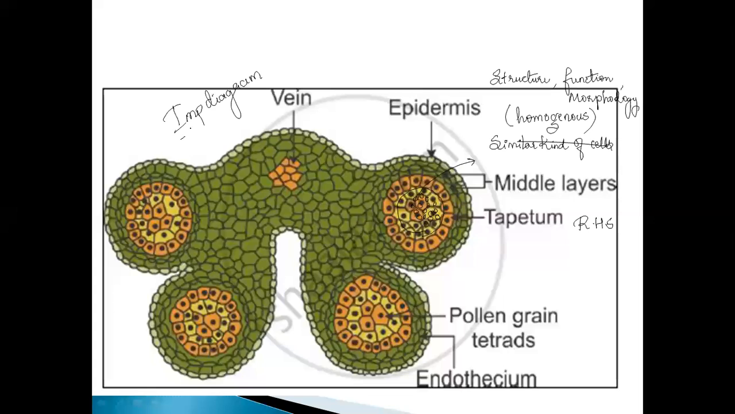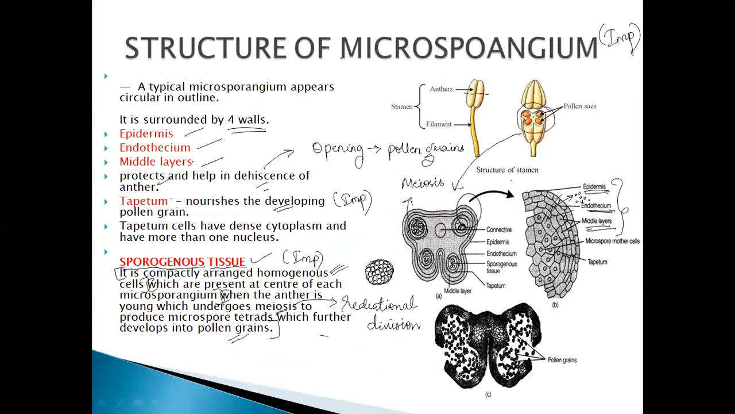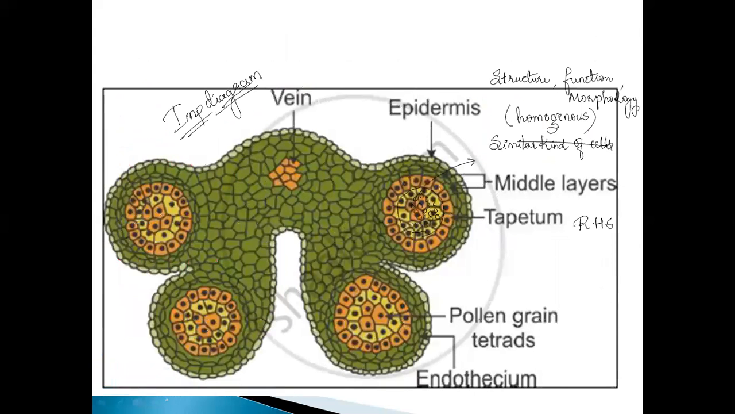This is an important diagram. Time and again, the question has been asked in your papers. If you go through the papers from 2014 to 2020, most of the papers have this question, that is, explain the structure of the microsporangium. So I told you this is an important diagram. Mark and take. It's there in the textbook also.